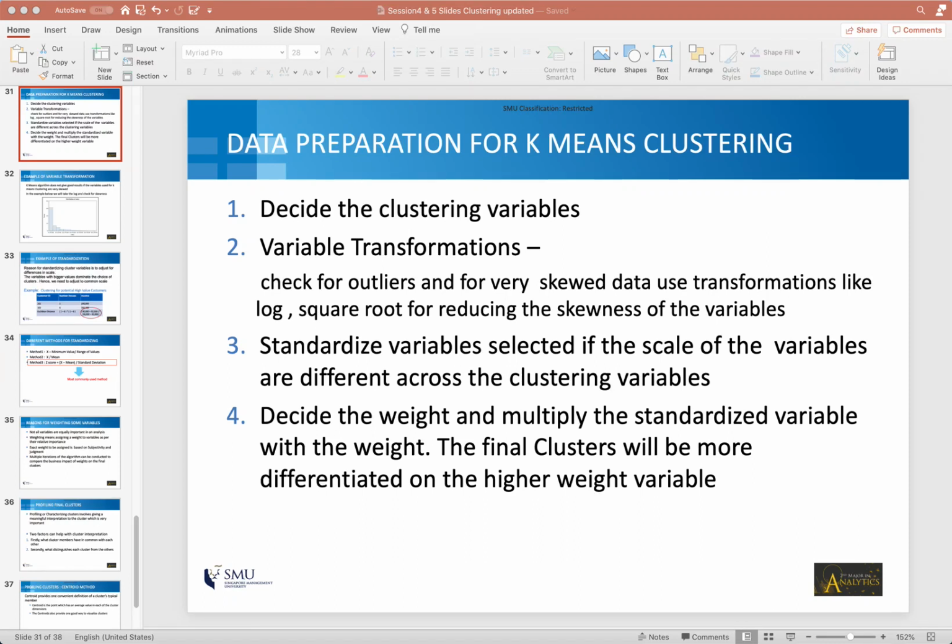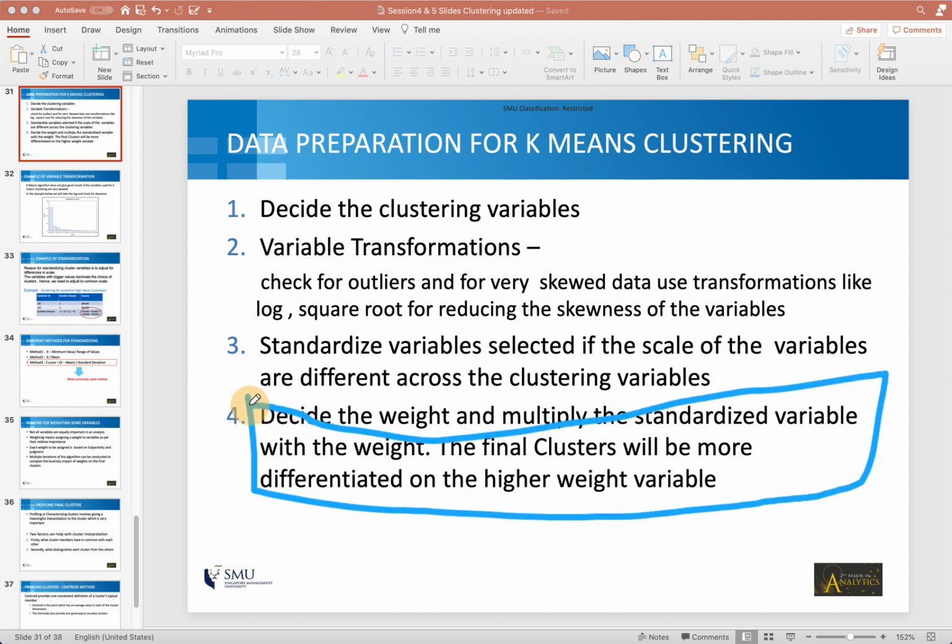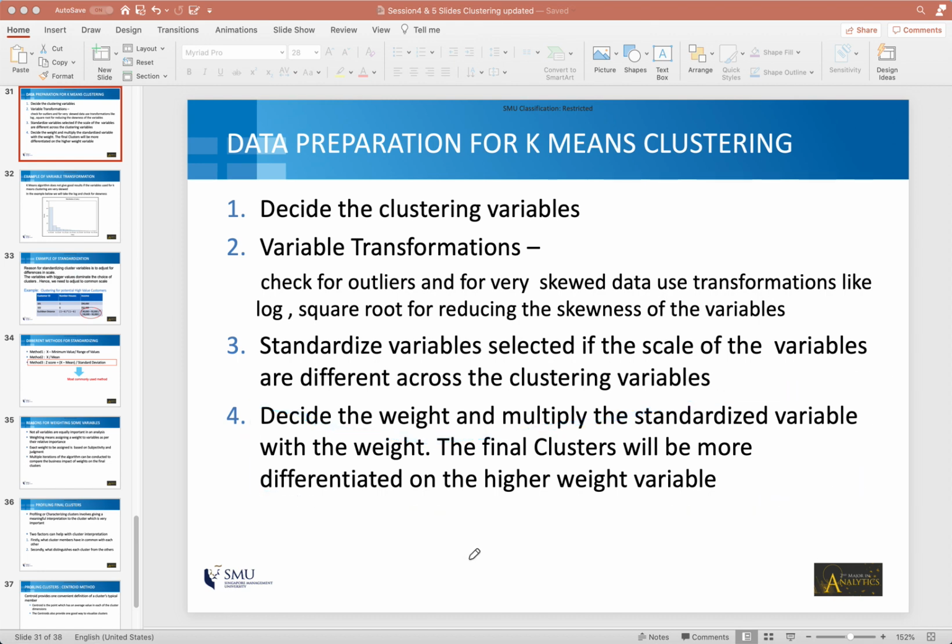Hello everyone. In this video, I want to talk about the last step in data preparation, and that is optional. That is not something which you must do, but I'll talk about the situations in which you want to do that. So basically, after you have done your transformations wherever they are needed, and after you have standardized all the columns to make sure that the scale is comparable, you will now think about whether you need to assign a specific weight to a particular column or not. So let's understand what this is and why and when we want to do that.